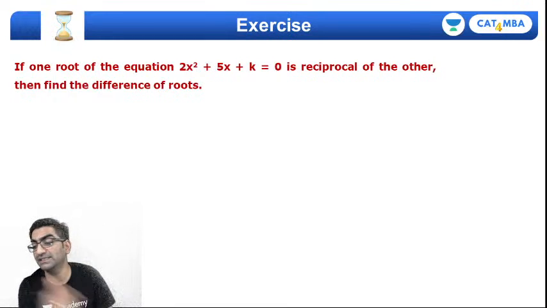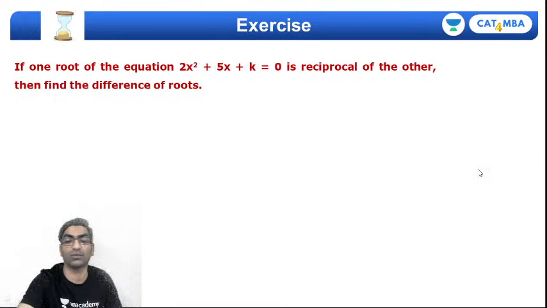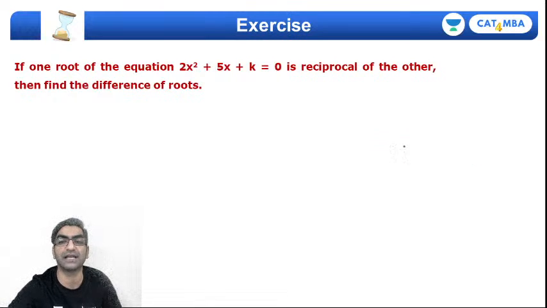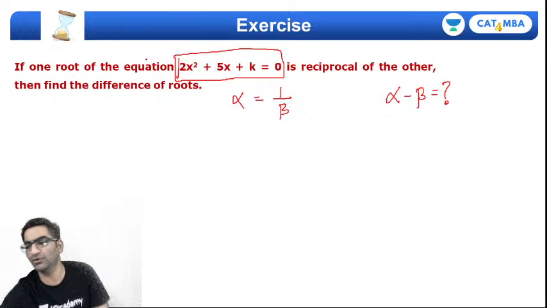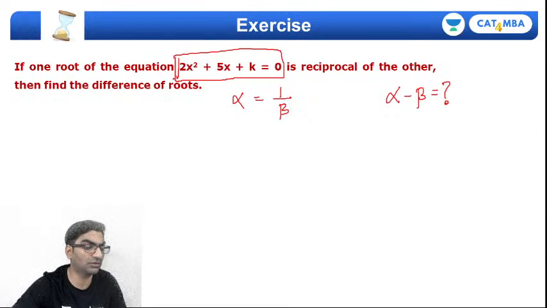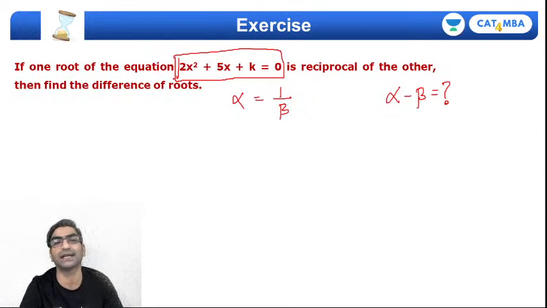Remember, one root is the reciprocal of the other. What you're given, I hope you understand that if alpha and beta are the roots, what we are given is alpha is 1 by beta, and the question asks me for alpha minus beta, right? For this quadratic equation. Yeah, you think this will work out? Come on, guys, give me a shout in the chat. Simple question, yaar, 30 seconds.